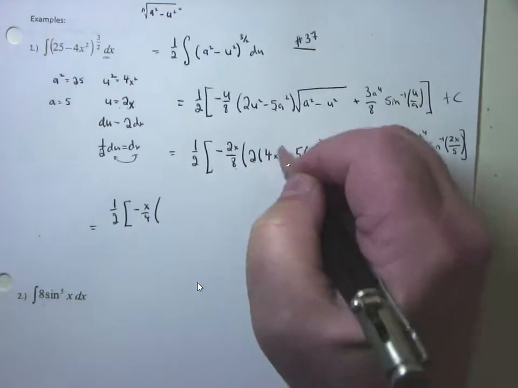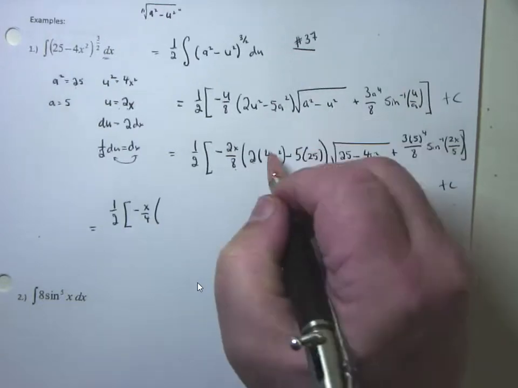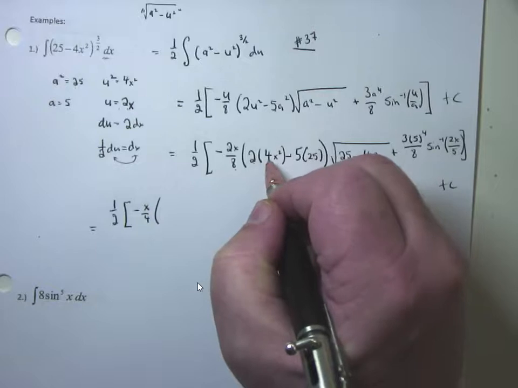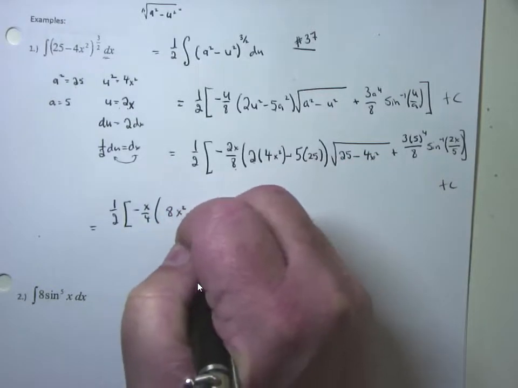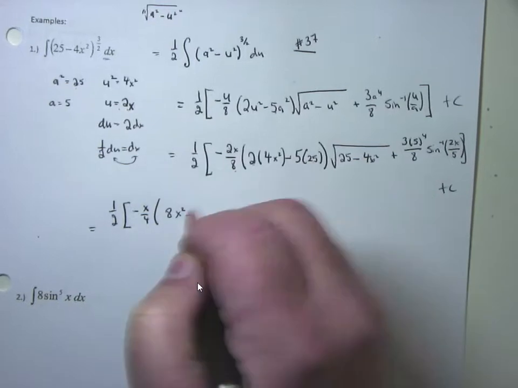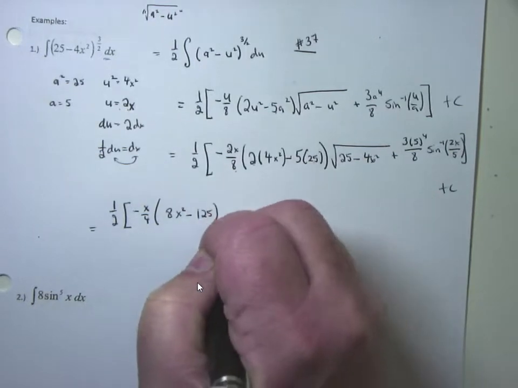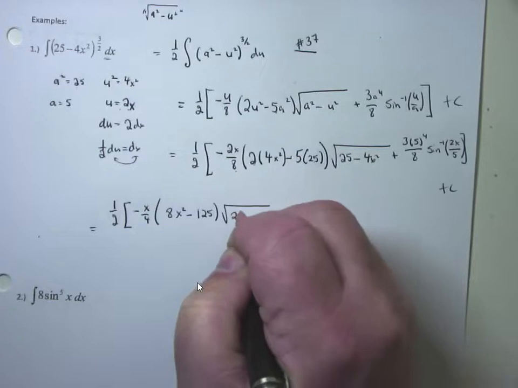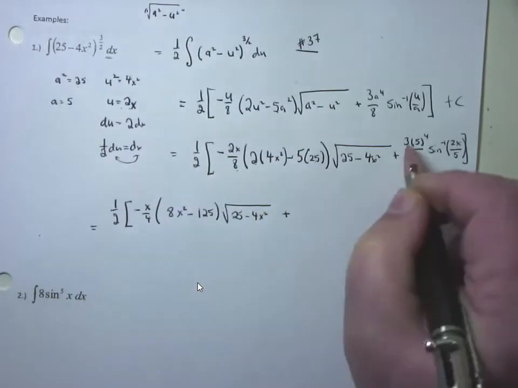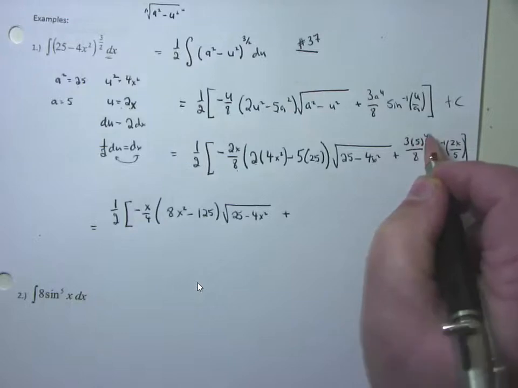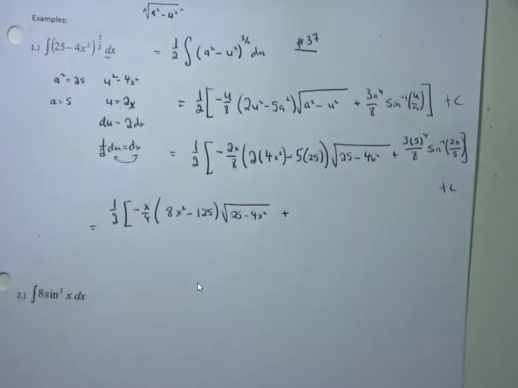See, this is u squared. So 2 times 4 is 8. That'll be 8x squared minus 5 times 25 is 125. It just gets better all the time. Times the square root of 25 minus 4x squared plus 5 to the fourth. That's 5 times 5 times 5 times 5, 625. Time for our calculator now. 625 times 8. Gets even better.